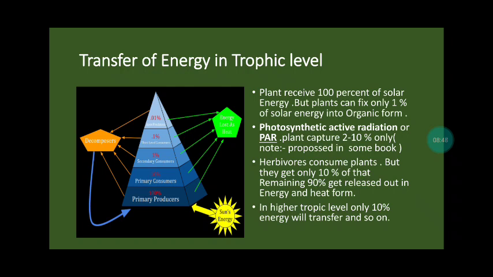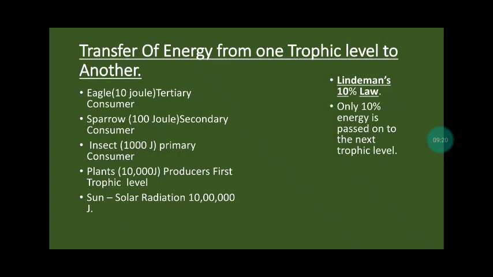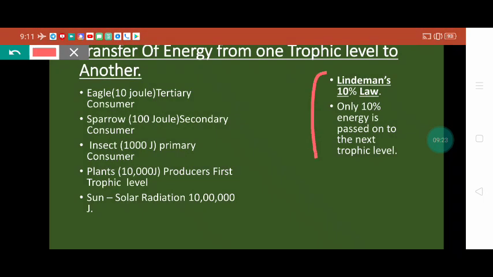Okay, when herbivores consume the plants, they get only 10% of the energy, and 90% of that gets released out in the atmosphere in the form of heat and energy, and in the end it transfers only 10% to the next level. So the energy transfer from primary to secondary, secondary to tertiary, and tertiary to top level carnivores is only 10%, and this law was discovered by a scientist named Lindeman. So that law is called Lindeman's 10% law. I will show you in the next slide. So we have to keep in mind this very important name, Lindeman's 10% law. Only 10% of energy is passed on to the next level.